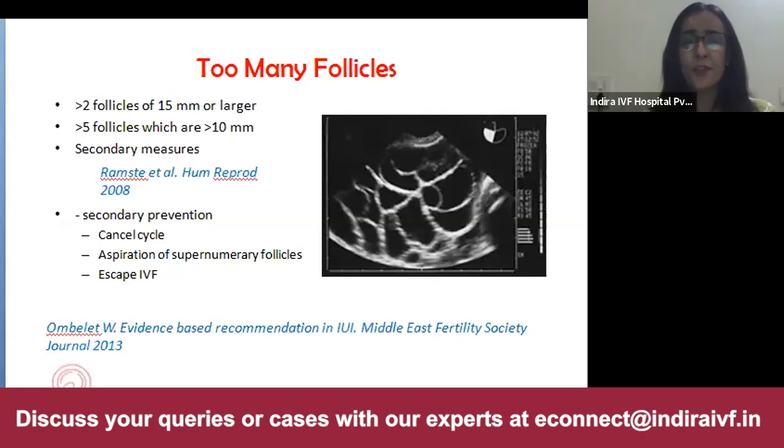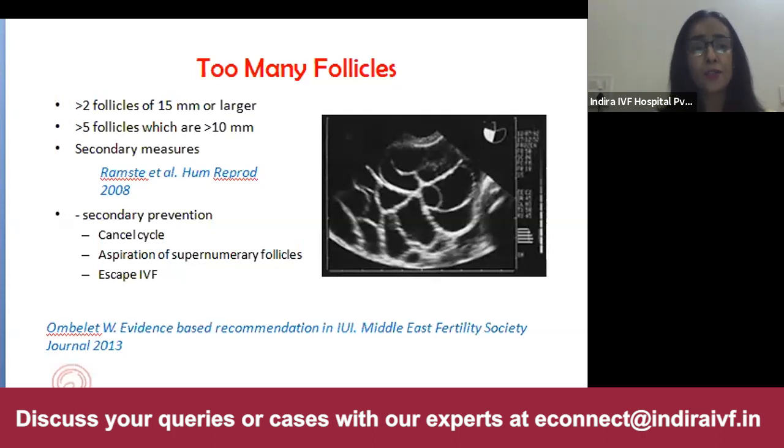Yeah, studies also recommend that if there are more than 2 to 3 follicles measuring 15 mm or larger, we should cancel. Or if there are more than 5 small intermediary follicles of 10 mm, in that case also we should consider cancelling the cycle. And if the patient doesn't want to cancel the cycle and wants to go forward, then there are secondary measures which can be taken, like aspiration of supernumerary follicles or escape IVF.